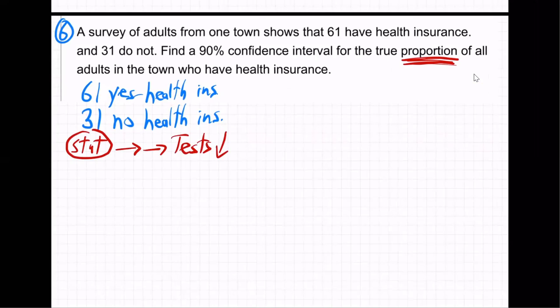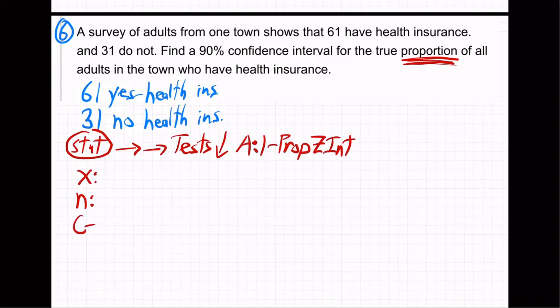It's A, 1 prop z interval. Go down there, hit the button, and you'll get x, n, and confidence level, and then calculate.